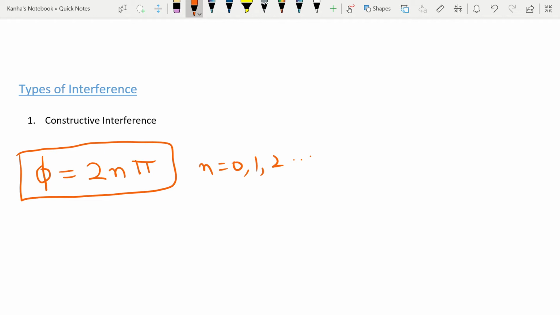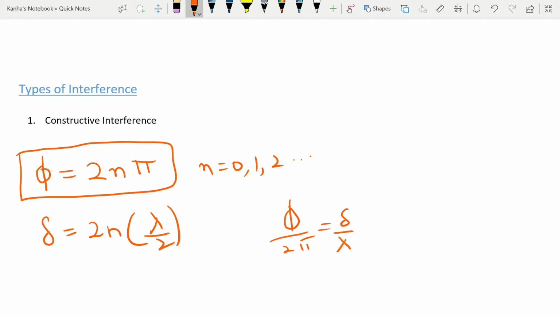This happens when the path difference is an even multiple of lambda by 2. Why is this so? Because the relation between phi and lambda is phi by 2 pi is equal to delta by lambda.